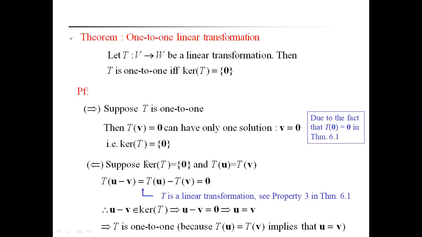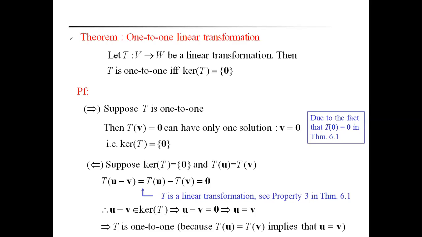Theorem: one-to-one linear transformation. According to the one-to-one linear transformation, we have a theorem. It is a very important theorem. Now we will discuss this theorem. So what is the statement of the theorem? Let T be a mapping from V to W, a linear transformation. Then T is one-to-one if and only if the kernel of T is equal to the zero vector only. This is a very, very important statement regarding one-to-one linear transformation.